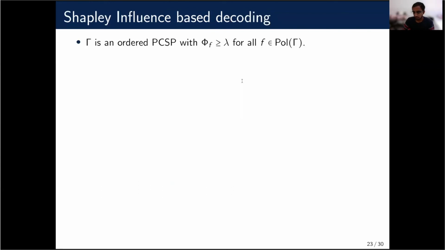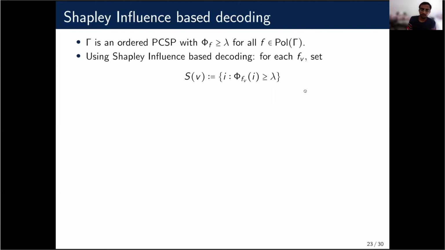In our problem, we know that there is a bounded number of coordinates with high Shapley value. So we want to use decoding based on Shapley value. In particular, we know that every function f in the polymorphism has some coordinate with Shapley value at least lambda. So we define the set S(v) as the set of all indices with Shapley value at least lambda.